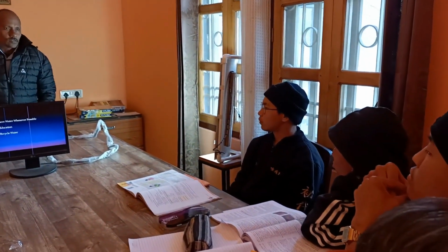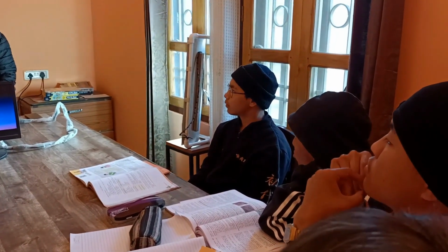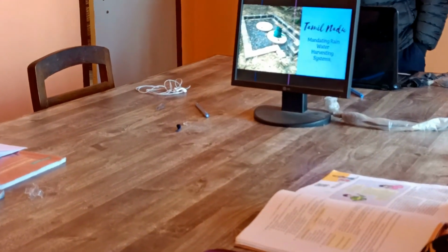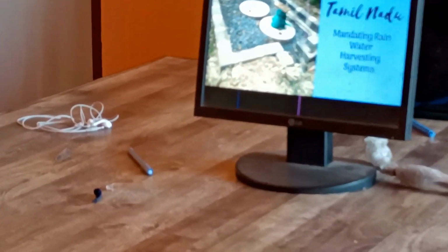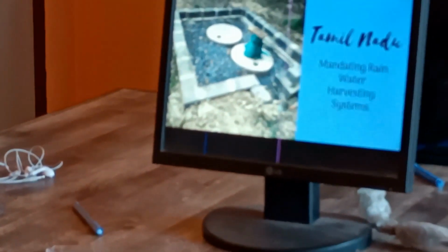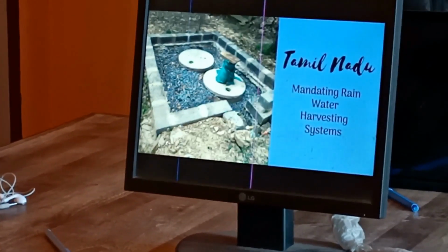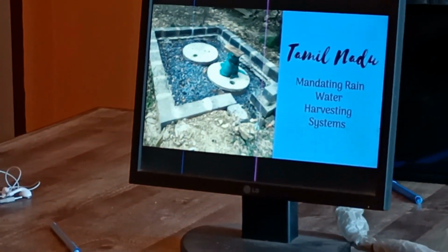Recycle water. What does it mean? Recycling of water. This is a particular thing which does rainwater harvesting. When rain falls, the water is all over the surface and then it dries up.